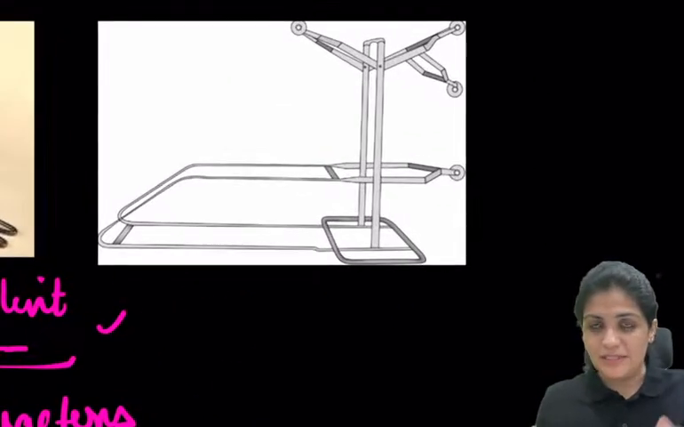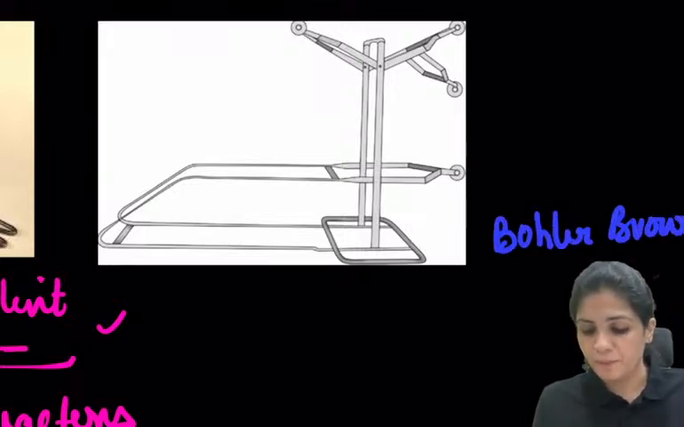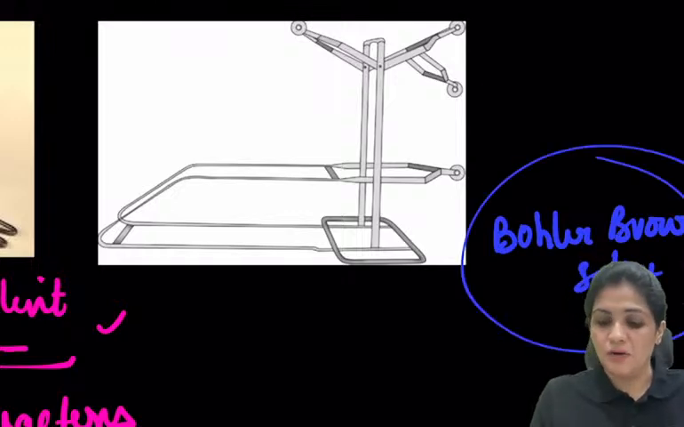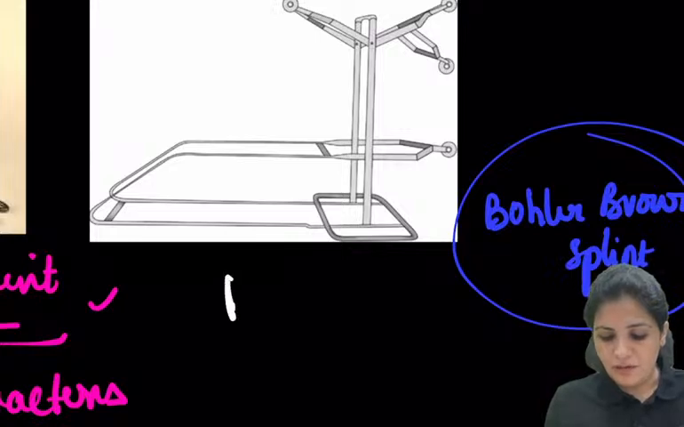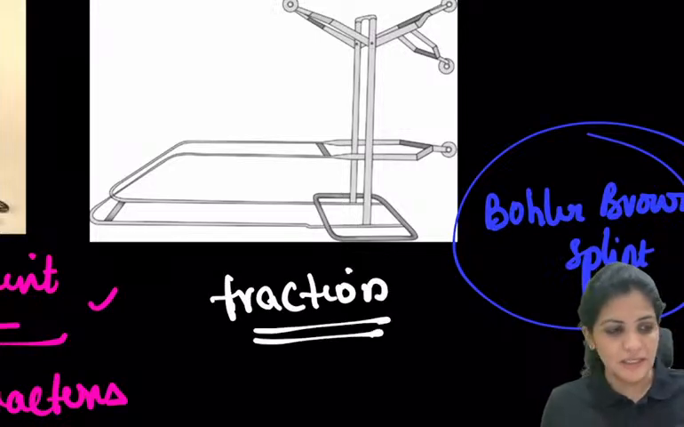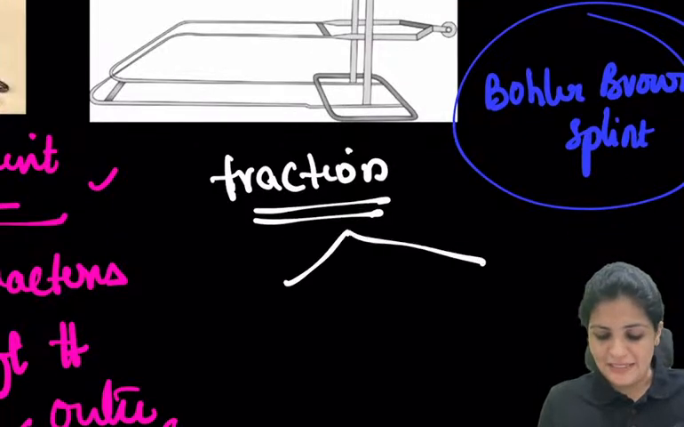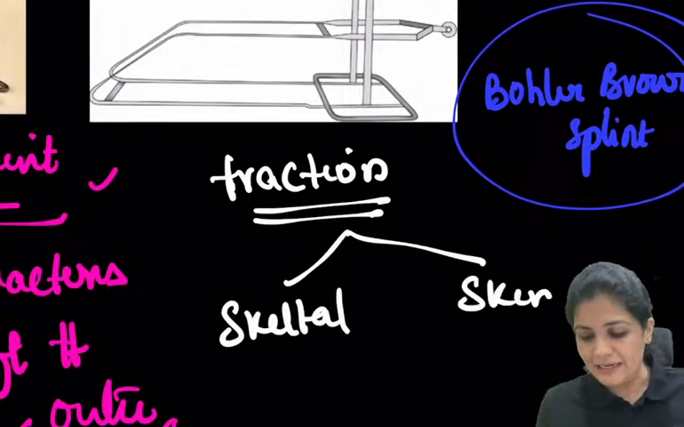And similarly, what is this? A very important thing which is called the Bowler's Brown splint, the BB splint. So what is this for? This is again for traction. There are two types of traction, and here we come to understand them. One is skeletal traction, and the second one is skin traction.